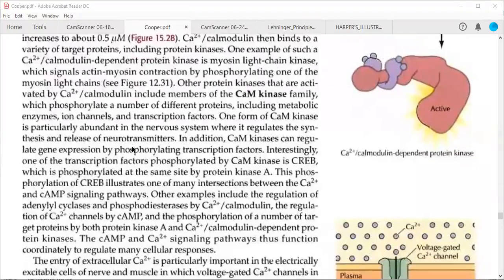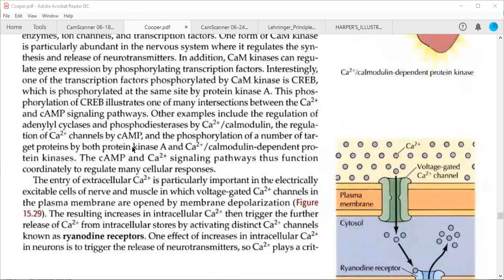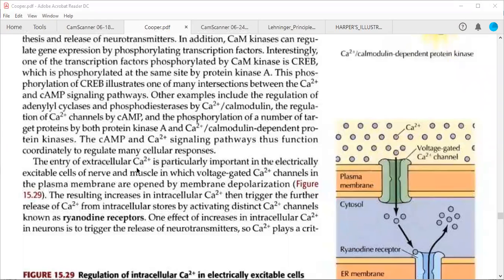Now, see, there are two terms we have discussed. One is cooperative, one is coordinate. Okay, so cooperative is the binding, coordinate is the functioning of the cyclic AMP and calcium ions. Now, the entry of extracellular calcium ions is particularly important in electrically excitable cells, जैसे कि हमारी nerve cells होती हैं और muscle cells होती हैं, क्योंकि वहाँ पे क्या होता है, chemical signals को electrical signals में convert किया जाता है या उल्टा. So now in this case actually उल्टा हो रहा है, यहाँ पे electrical signal को chemical signal में convert करेंगे, देखो कैसे करते हैं.